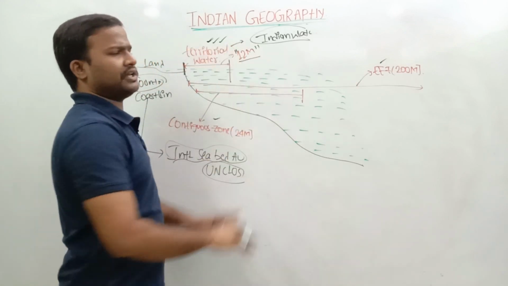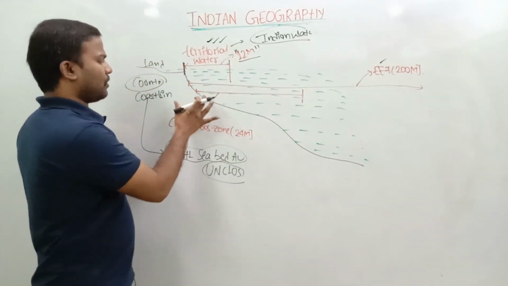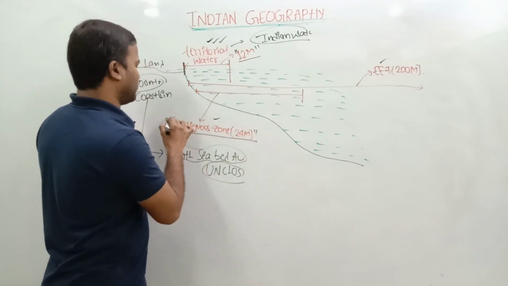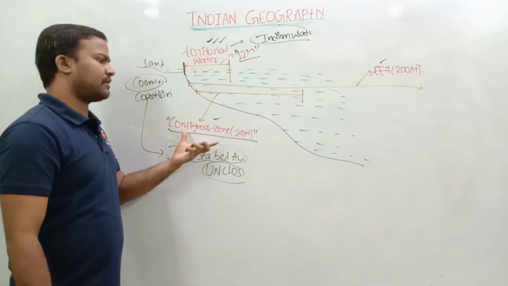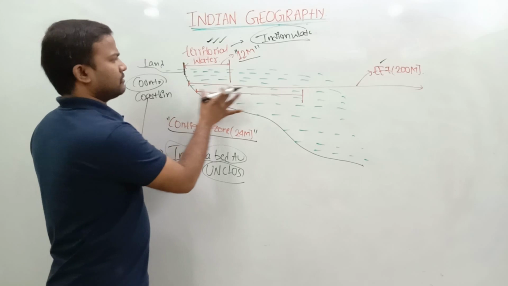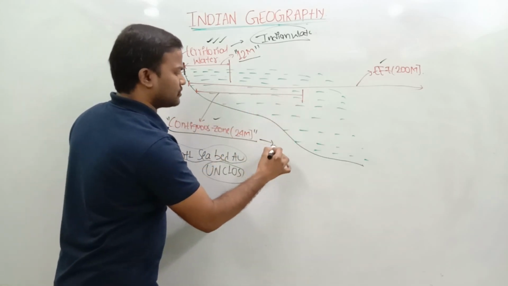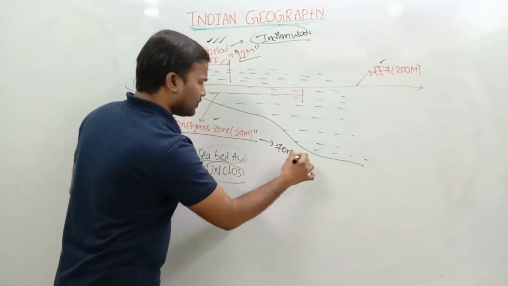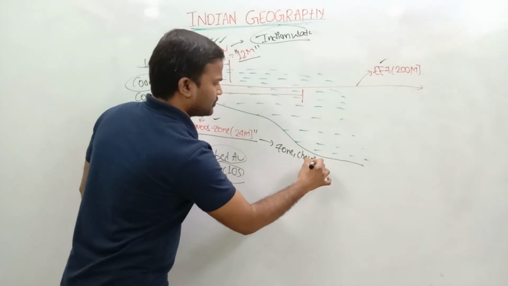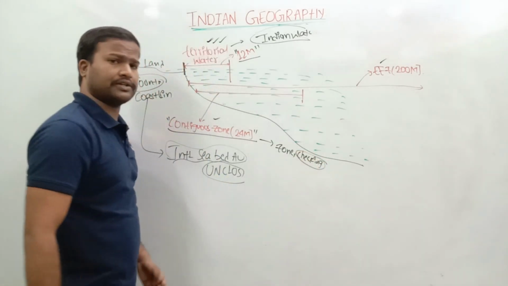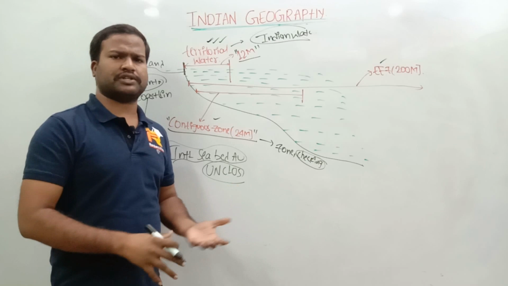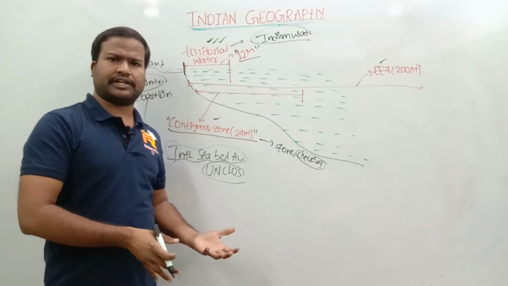The next is the contiguous zone, 24 miles. This is a zone where checking takes place, like checking of exports or imports, illegal drugs and all.